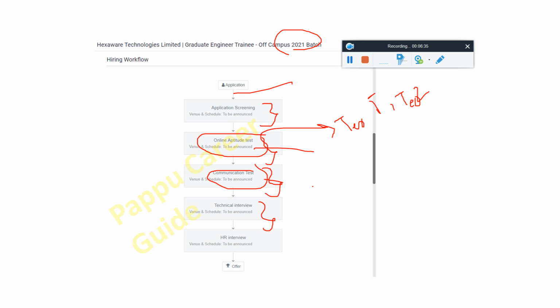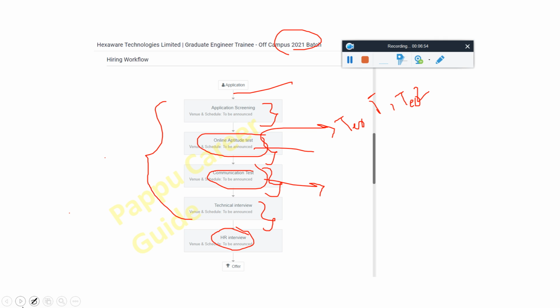I think this is not an elimination round, but you should qualify this also for securing good marks, because in the HR round there will be your overall performance, since it will depend on the performance of all your previous rounds also. Okay, so just keep prepared for all these things.